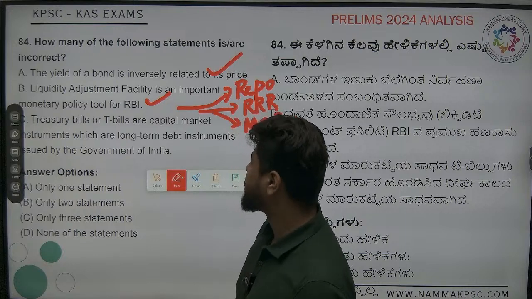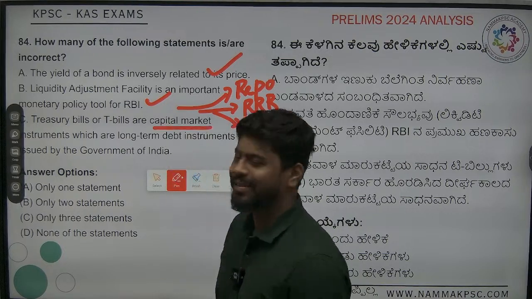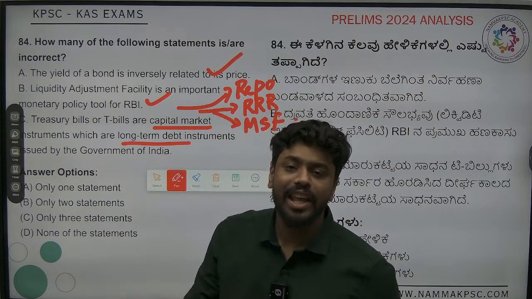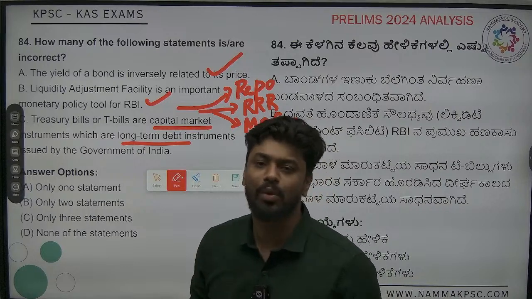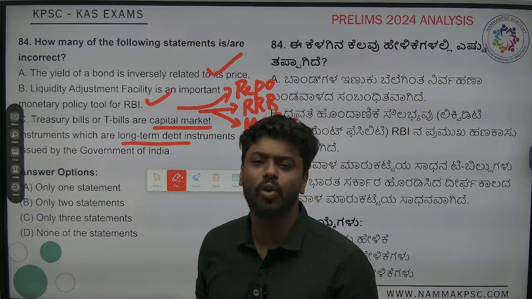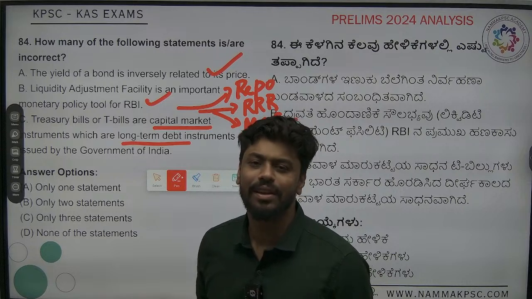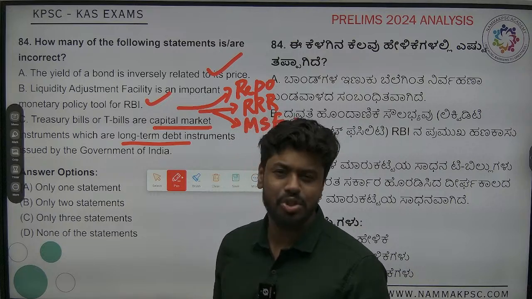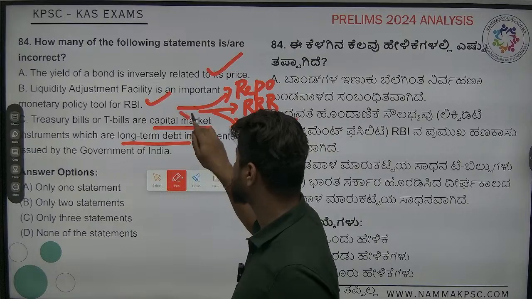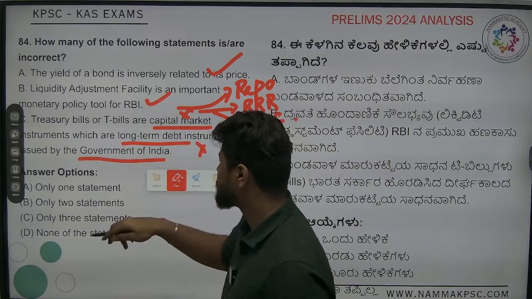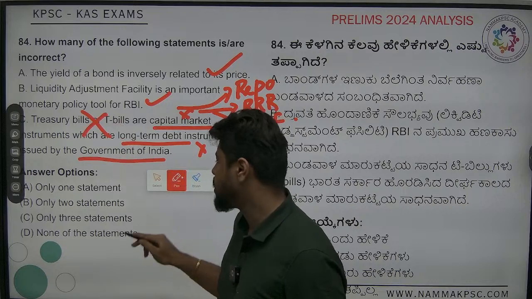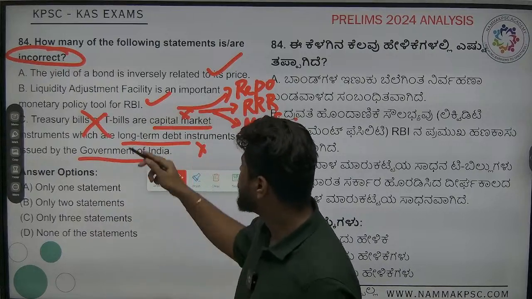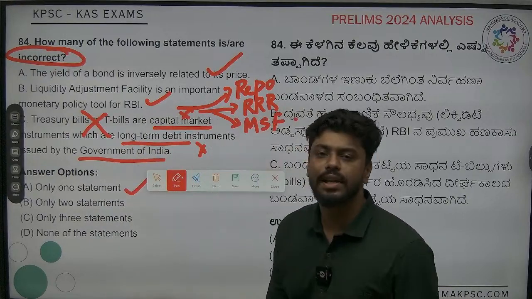So the third one, treasury bills or T-bills are capital market. We have already studied in the same question paper that it's money market. They are long term? No, T-bills have a maturity of less than 1 year. The tenor could be 364 days, it could be 182 days. It goes on in this fashion, lesser than 1 year. So they are short-term instruments. This is also wrong. Issued by Government of India, that is fine, but anyways this statement is wrong. So they are asking incorrectly matched. Incorrectly matched is one statement, so that is answer A.